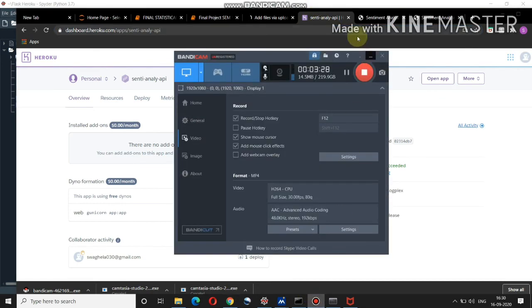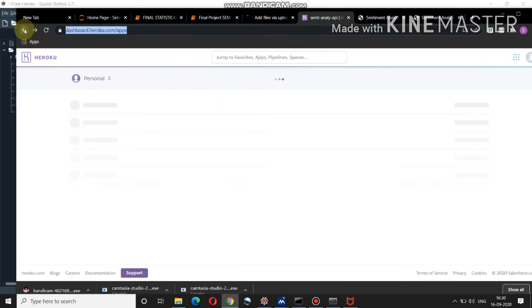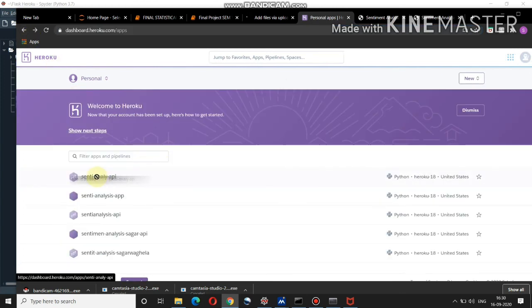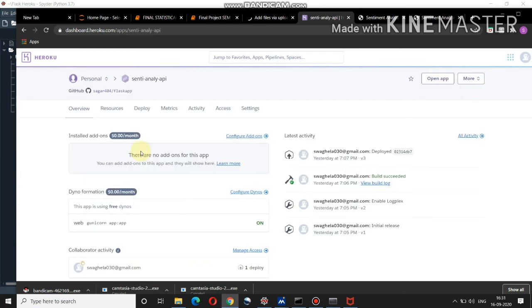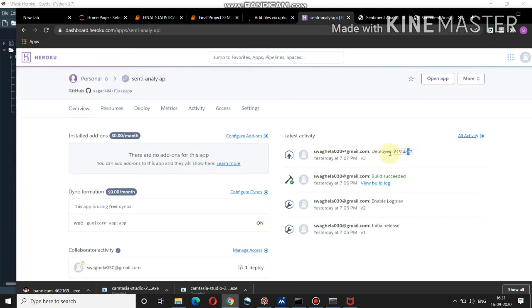I have uploaded the app over here. So this is my app. Once we click over here, I've uploaded this thing. Deployed model, built successfully.